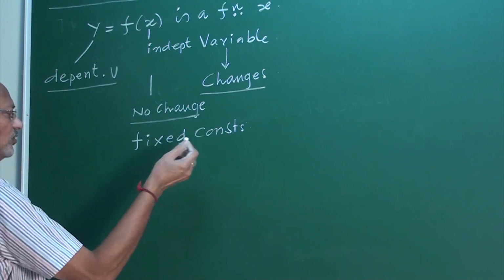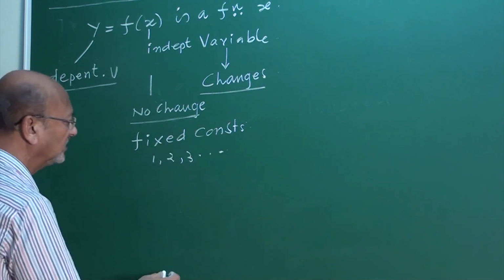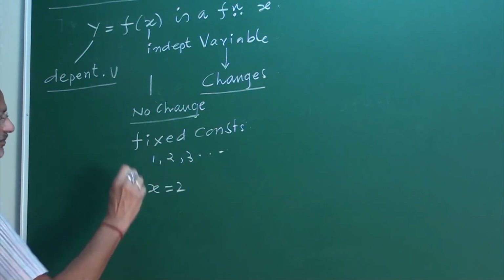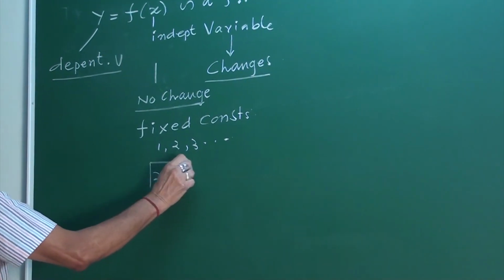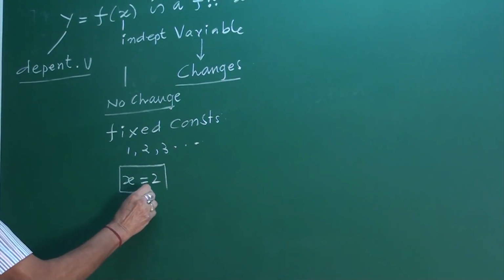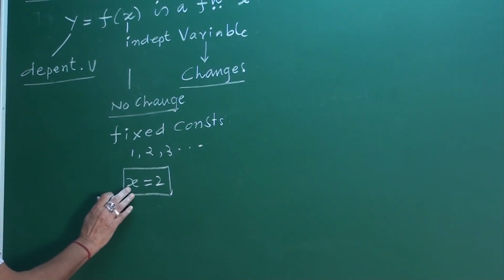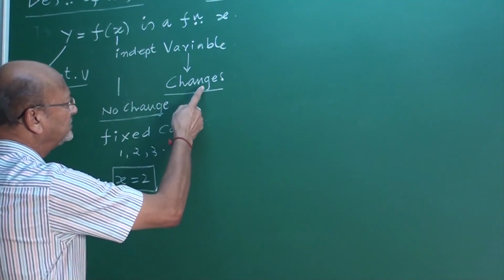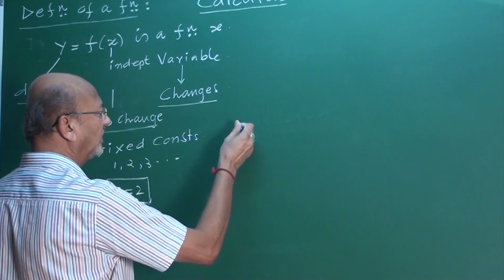What are they? I told you, 1, 2, like this. Now I take one value, x = 2. The value of x is fixed, it is only 1. In this case, x is fixed. x takes only one value. Changes, this changes in mathematics, yes, my friend.